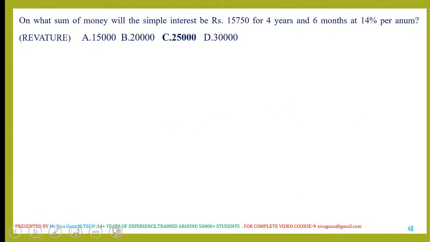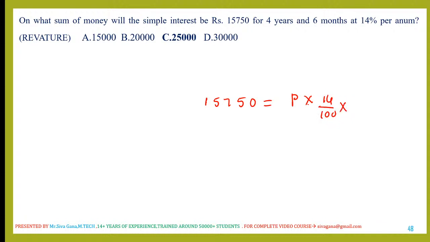And what sum of money will the simple interest be 15,750 for 4 years? We need to calculate the principal. So simple interest is 15,750, SI is equal to principal times rate times time. Rate of interest is 14%, which is nothing but 14 by 100.